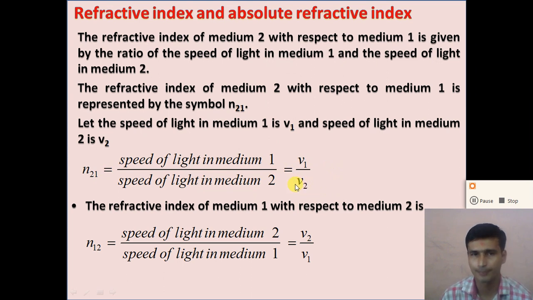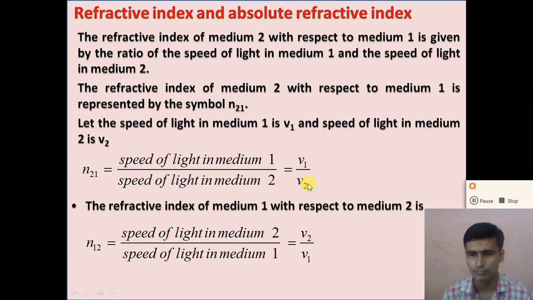So the refractive index of medium 2 with respect to medium 1 is equal to the ratio of the speed of light in medium 1 to the speed of light in medium 2.